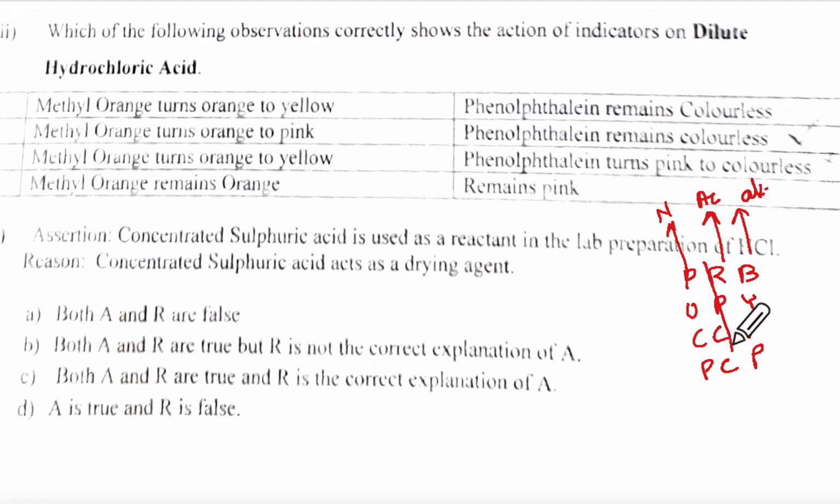So you basically want this. Methyl orange turns pink in acid. So this is the correct one. And phenolphthalein remains colorless only. Can you see that? So which is the correct option? It is B option.